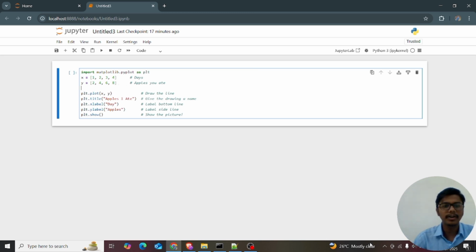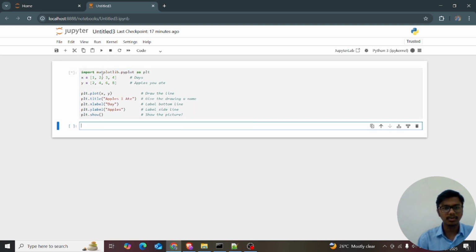Okay. So far I'm just creating the plt.title apples I ate. So this is the x-axis, x label. X-axis means it's the x label. I want to give that like a day, and plt.ylabel it's apples. Apples, plt.show. I'm just showing.